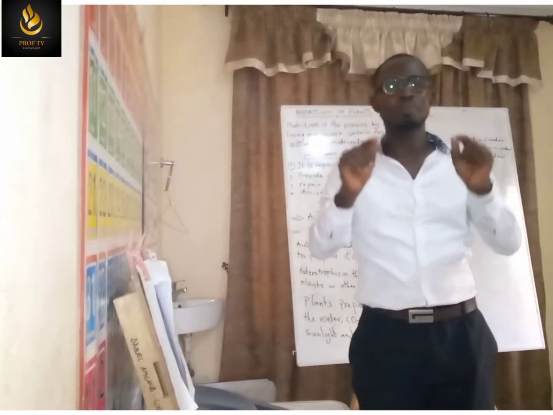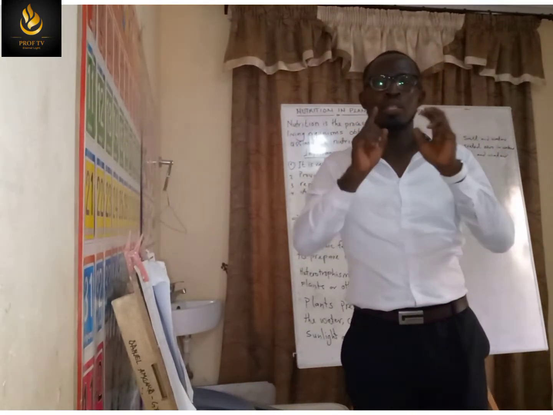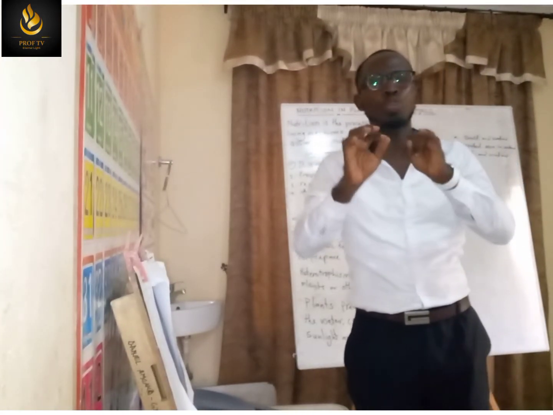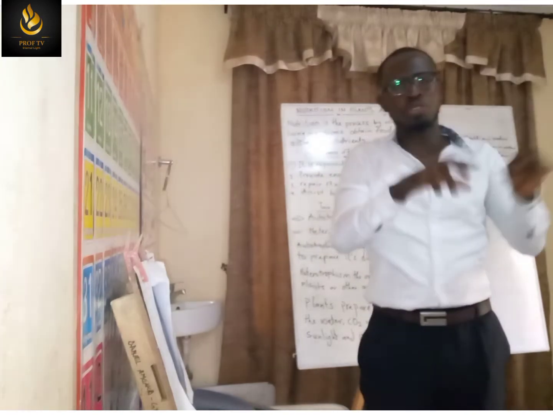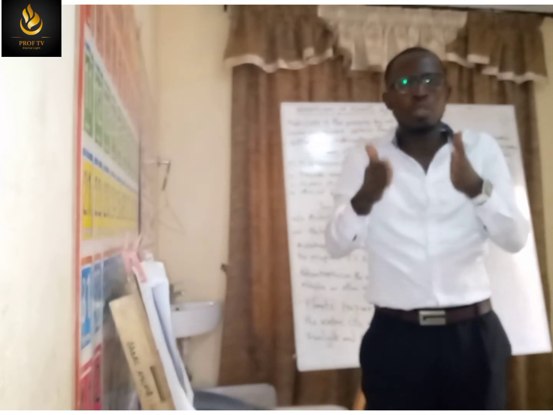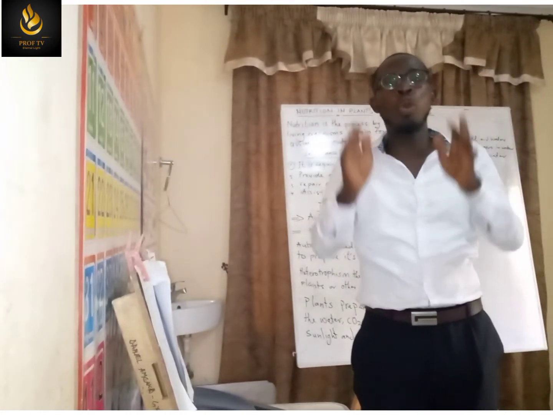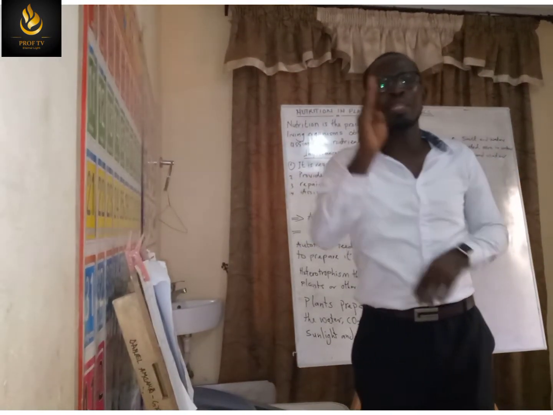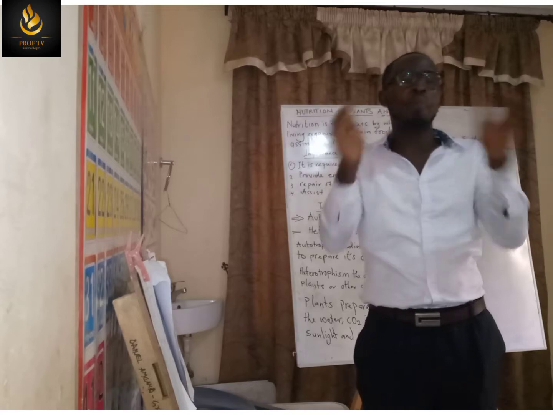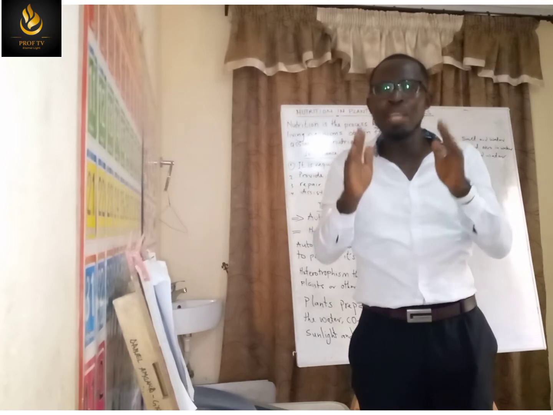But in simple terms, food is made available to an organism if, one, the organism is able to prepare its own food. If the organism is able to prepare its own food, we say autotroph. Auto means self. You are able to do it on your own. So autotrophs are organisms that are able to prepare their own food. Heterotrophs, on the other hand, cannot prepare their own food. So we have heterotrophs and then autotrophs.